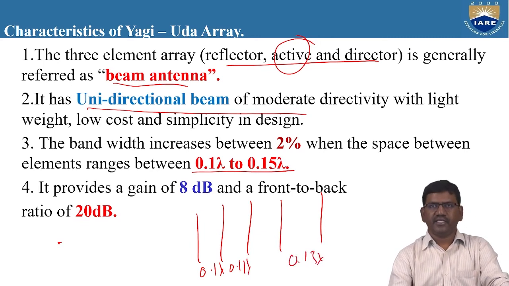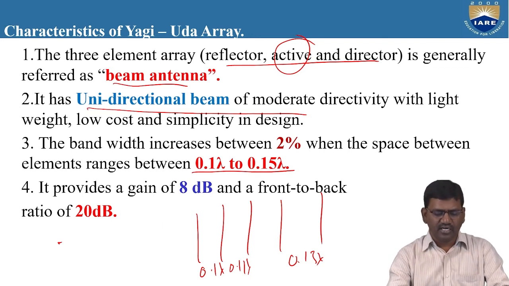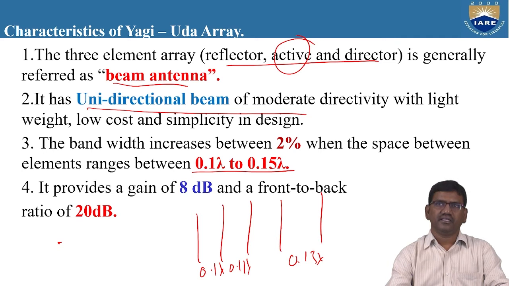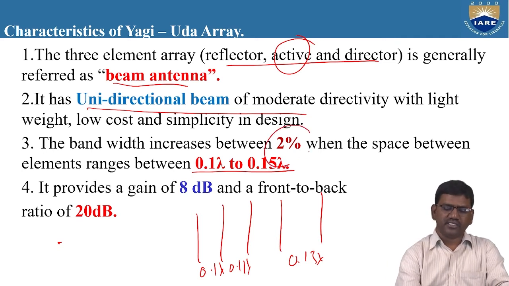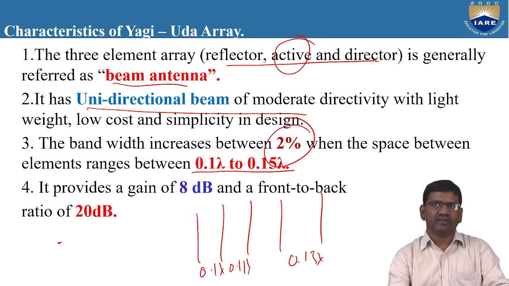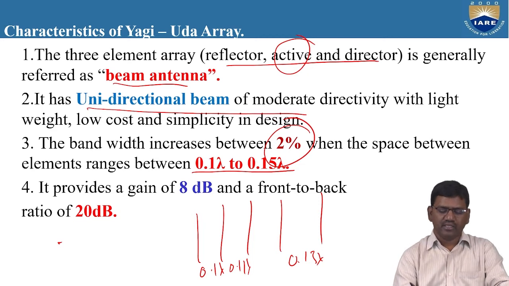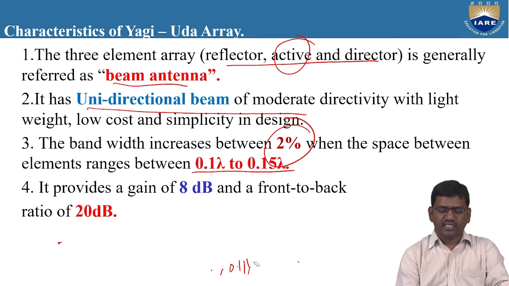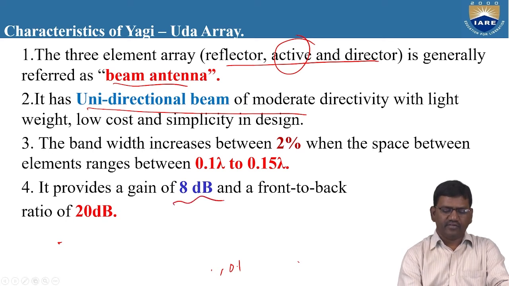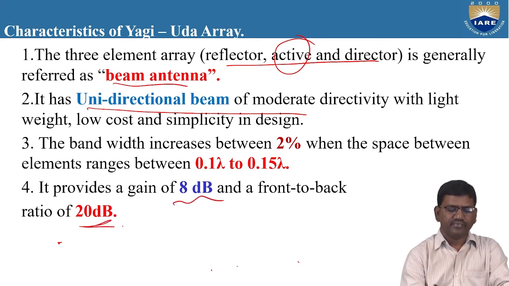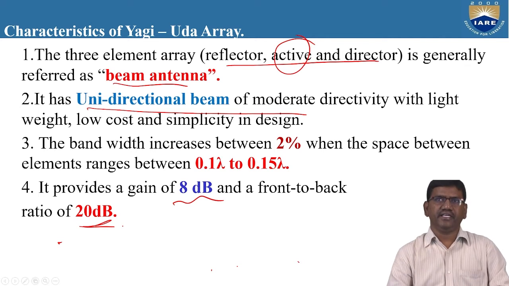Then the bandwidth of the antenna can be increased by 2%. Overall, the Yagi-Uda antenna provides a gain of 8 dB and a front to back ratio of 20 dB.